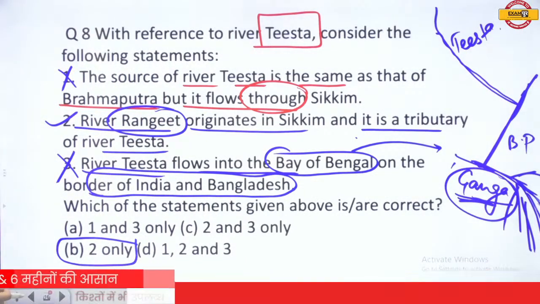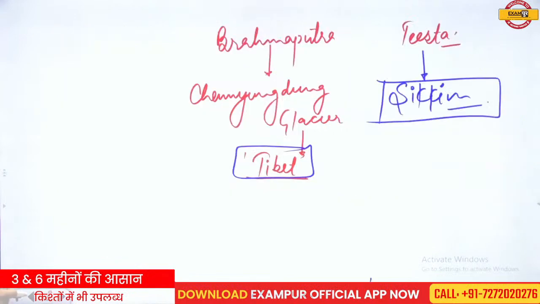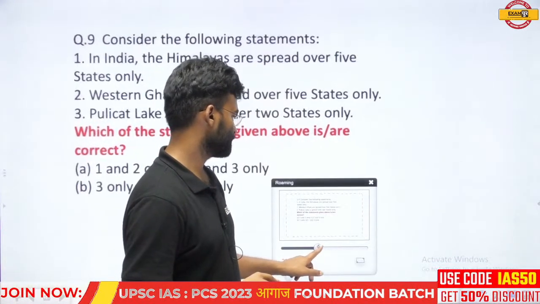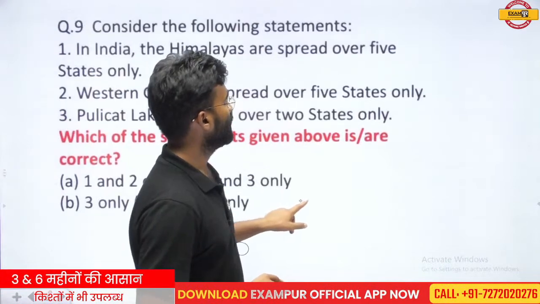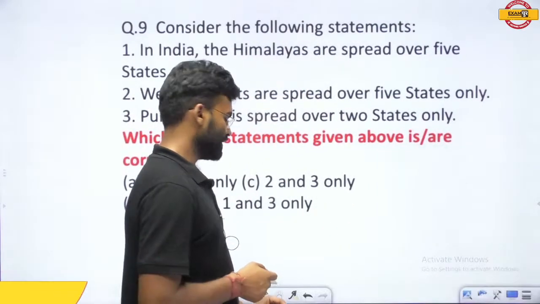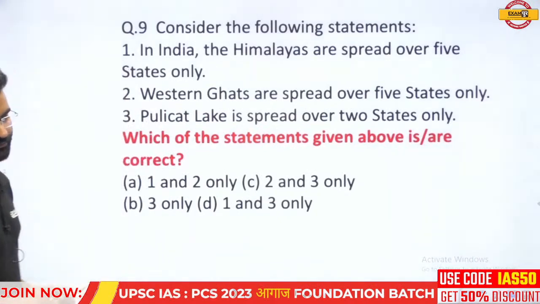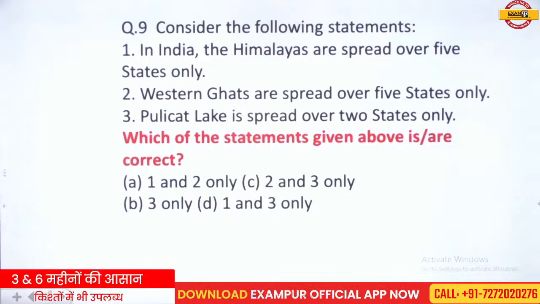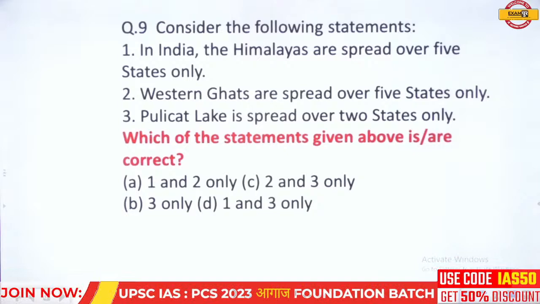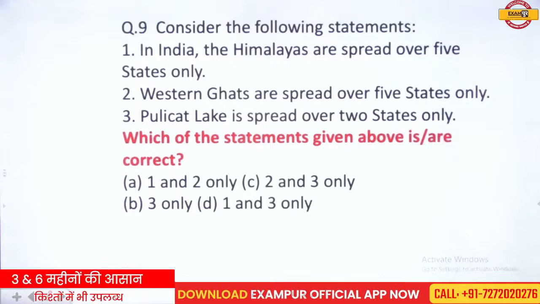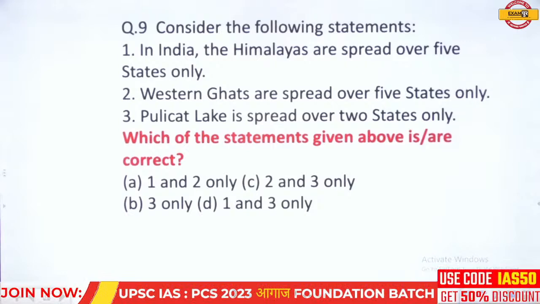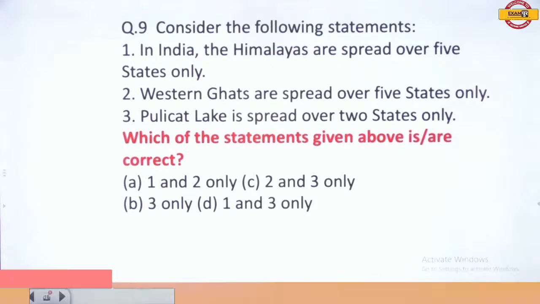Okay, so this is your question number 8. Now, we should jump to question number 9. Read this question very carefully, and this is also an important question. This question is also based on observation. So consider the following statements. In India, the Himalayas are spread over 5 states only. Western Ghats are spread over 5 states only. Pulicat Lake is spread over 2 states only. Which are the correct statements?